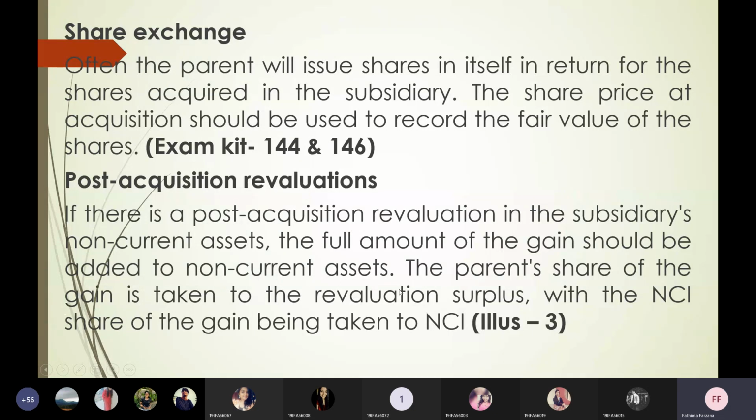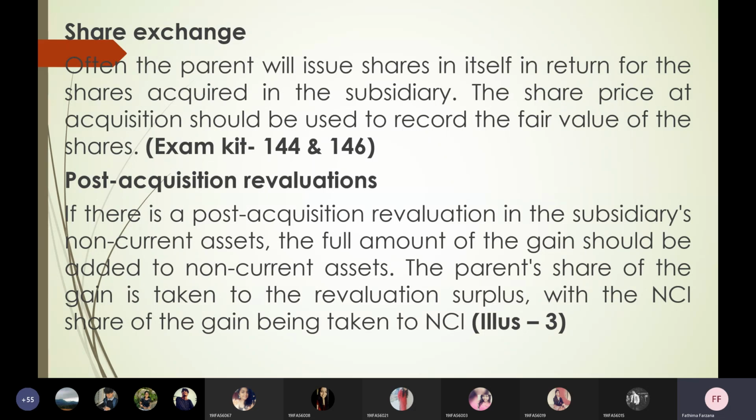And the parent's share of gain is taken to the revaluation surplus, because if there is a revaluation gain, you'll be writing it in revaluation surplus, no? So in that acquisition also, you'll have a portion to the parent and a portion to the non-controlling interest. The parent's share will be taken to revaluation surplus, and the non-controlling interest share will be taken to non-controlling interest.